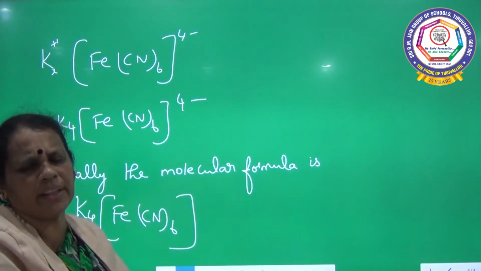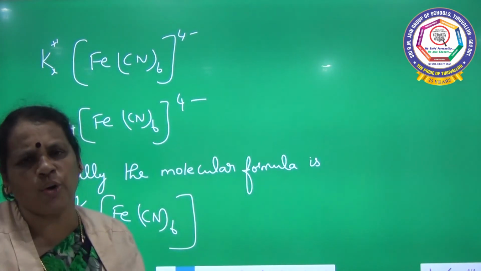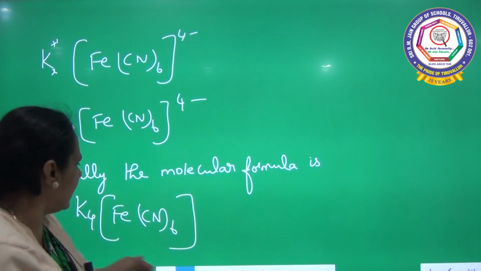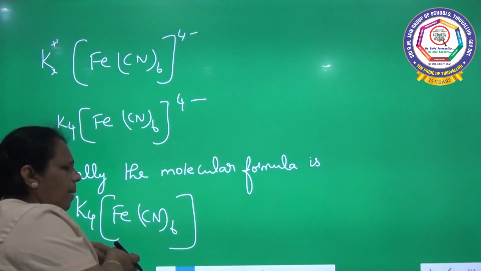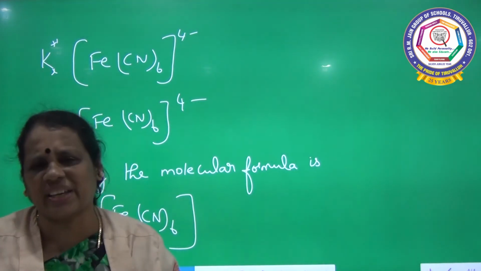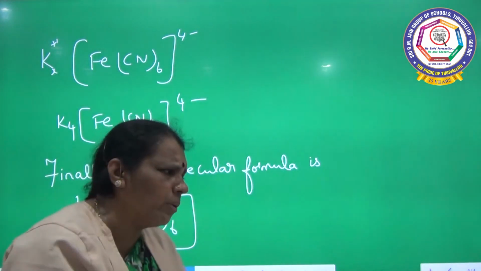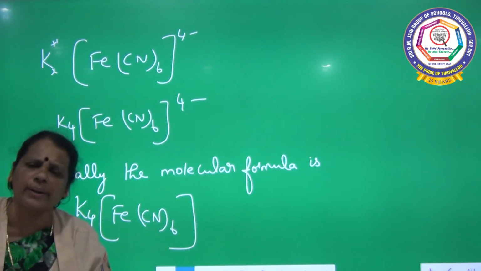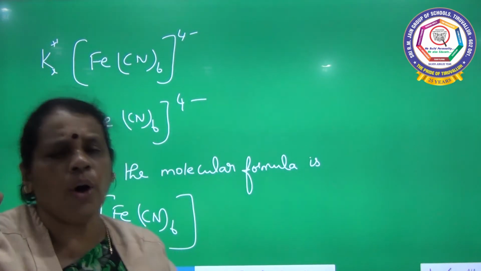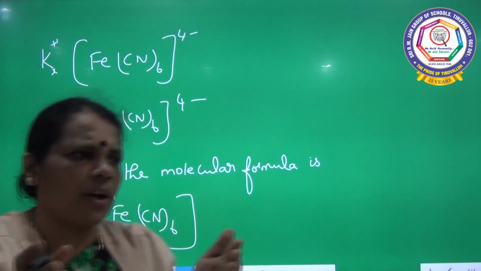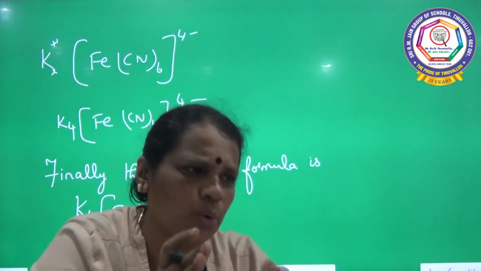So I started with potassium hexacyanoferrate(II), and following this rule, finally I have written the molecular formula. When this compound is dissolved in water, take potassium ferrocyanide dissolved in water, you will be getting 2 different types of ions. Already I told you, in a coordination compound, positive and negative charges should be neutralized.